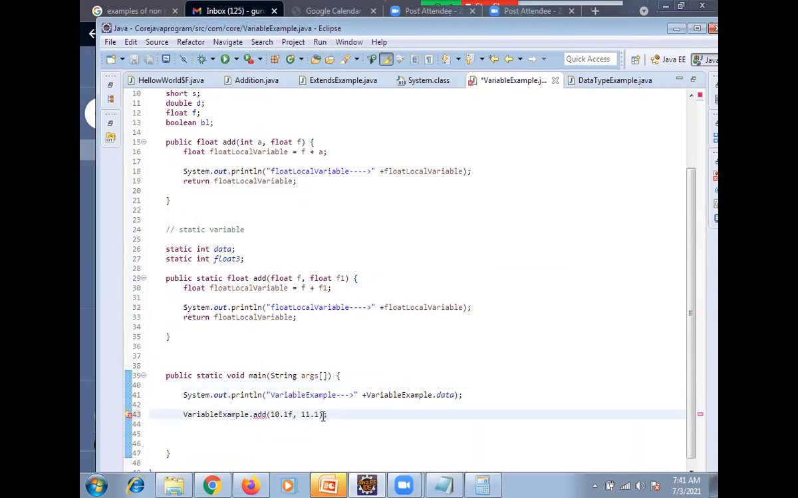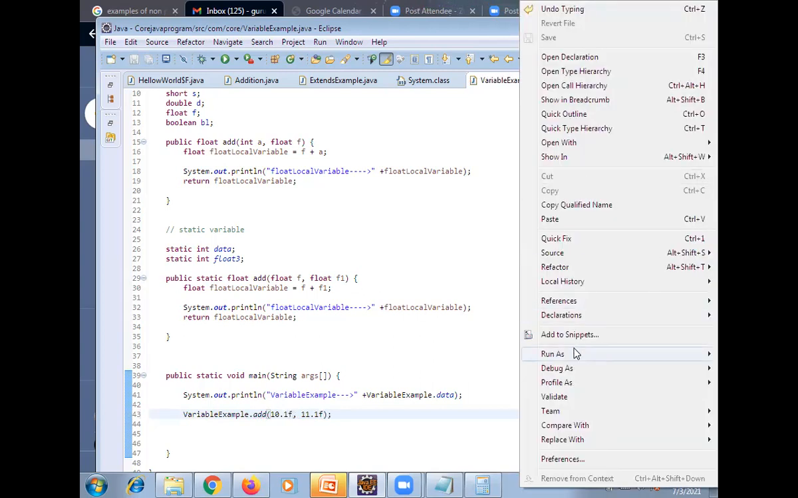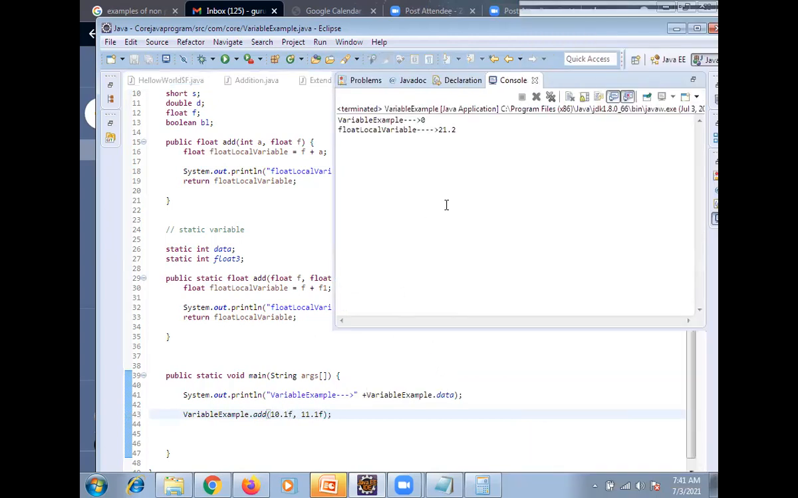No, we have given double values, right? That's what. Got it? What I missed: I did not mention F. Now what is the output? 21.2. Clear? Clear or any doubt?